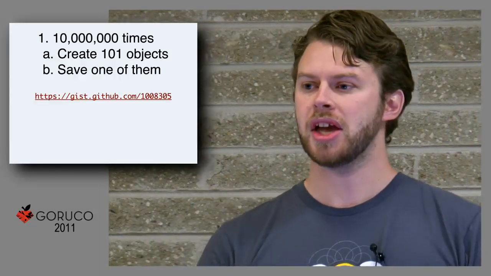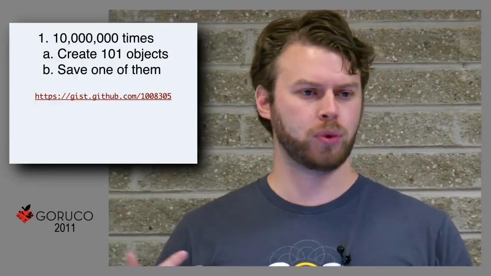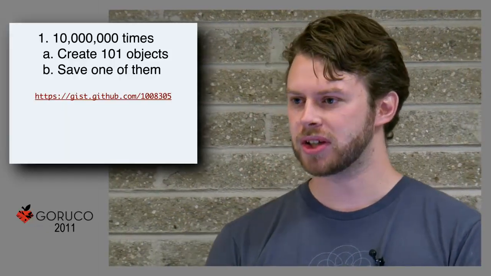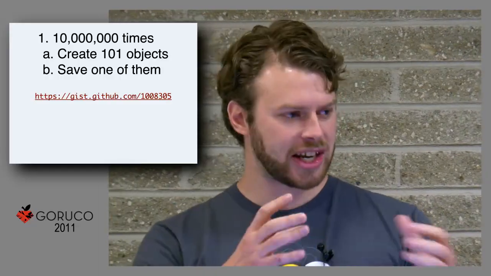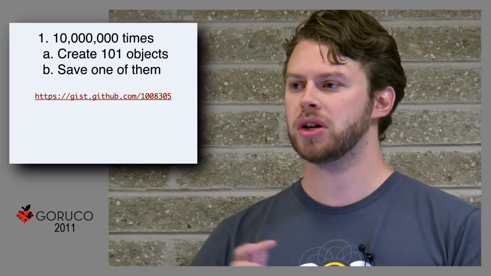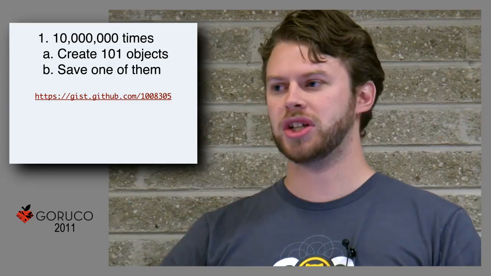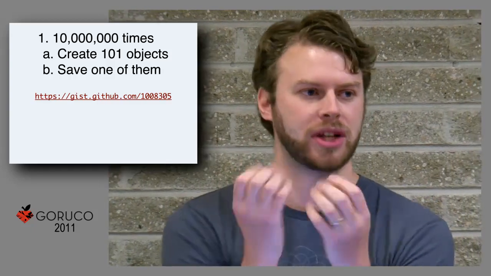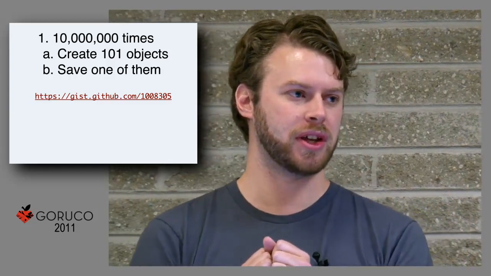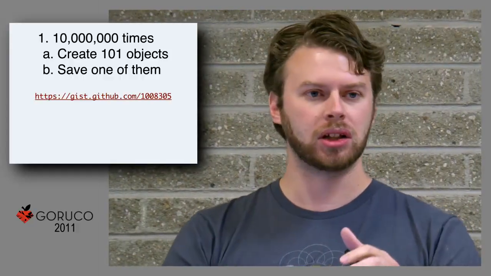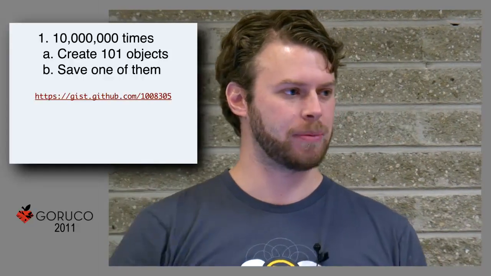If you think about, say, accepting some data with an HTTP post, you might go through and parse it out into different pieces, use some array splits and that kind of thing, to get out just the section that you actually wanted. You may easily get 100 temporary objects in order to give you that one object that actually makes sense for this particular thing. So given that pattern, how well do things scale?